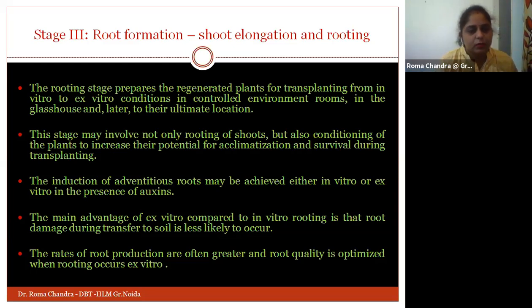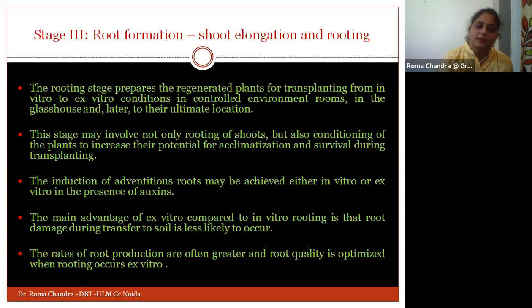So in this particular stage, we are involving not only the rooting of the shoots, but we are understanding the conditions in which plant growth can be increased, how we can increase the potential for its acclimatization, how we can move it from the laboratory condition to the actual locations, the actual geographic localities, and how it will develop in those conditions. So all these things are under this stage 3, where we'll be understanding the potential of acclimatization and the survival of these transplants: will they survive in those conditions or not.